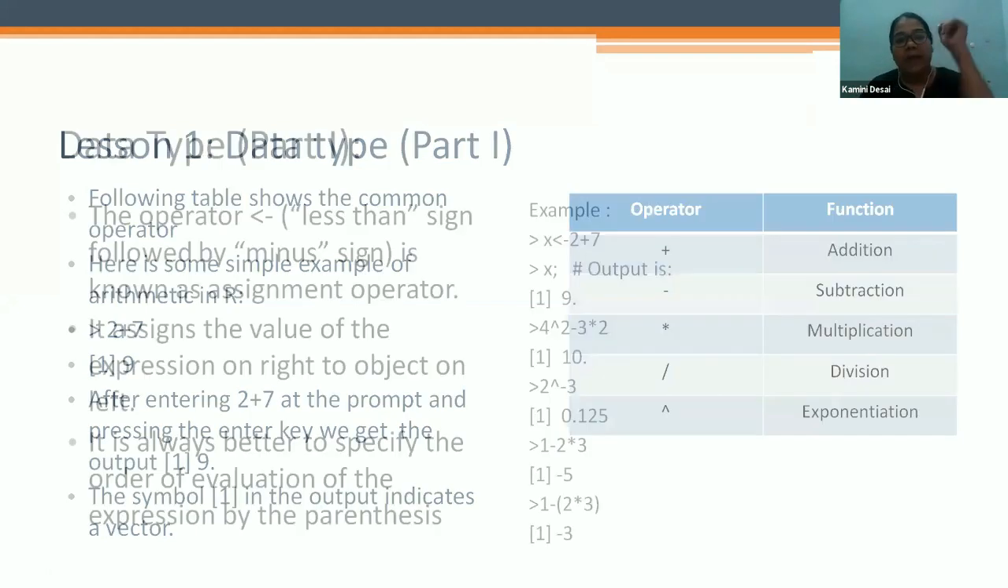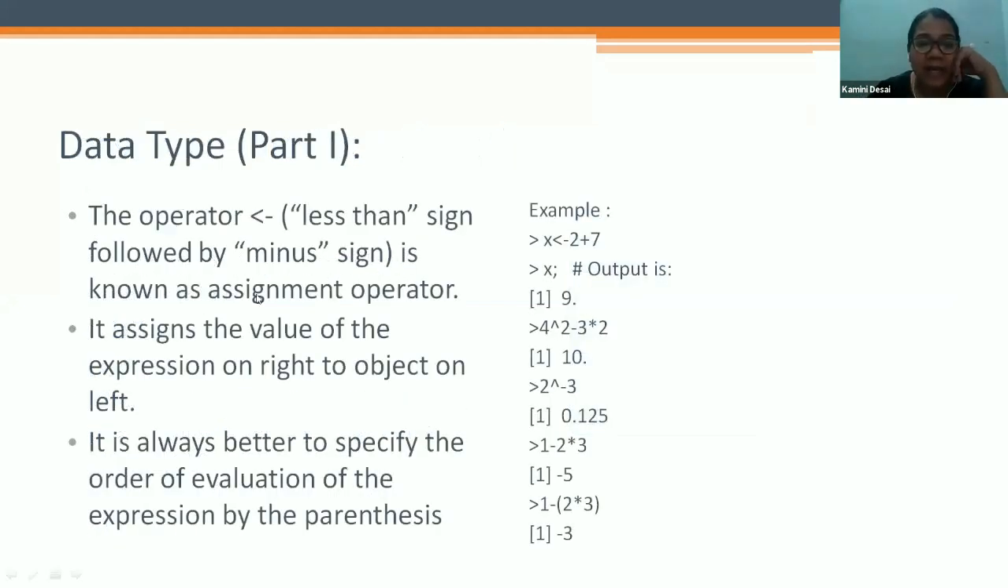Next is the operator. This, less than and minus sign, is known as the assignment operator. Whenever you are going to assign some variable to an operation, it is called the assignment operator. It assigns the value of the expression on the right to the object on the left. Okay. It is always better to specify the order of evaluation of the expression by parentheses. For example, here we are given an example: x assigned 2 plus 7. To see the output, just type x. So it gives the vector 1, and the plus is addition.